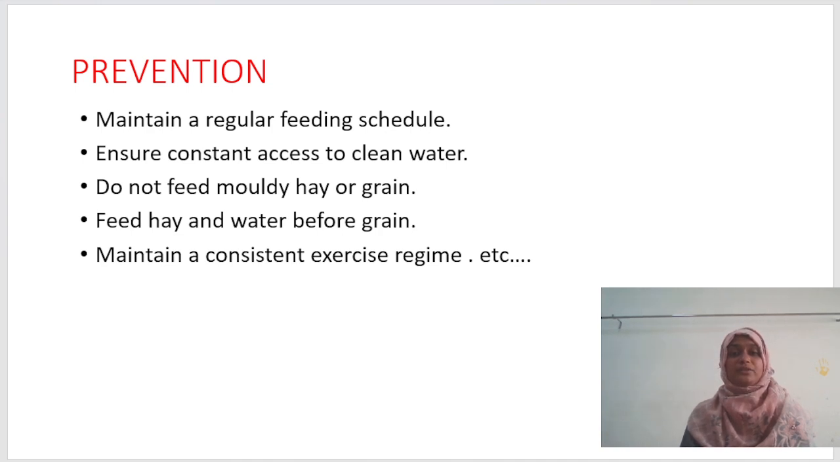Prevention of this colic is: maintain a regular feeding schedule. Ensure constant access to clean water. Do not feed moldy hay or grain. Feed hay and water before grain. Maintain a consistent exercise regime, etc.